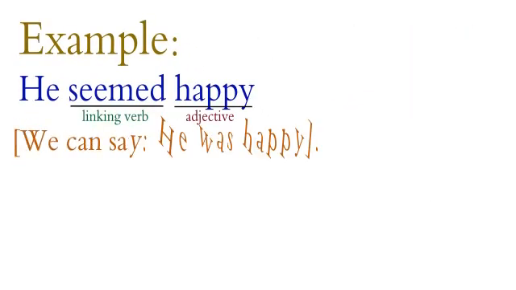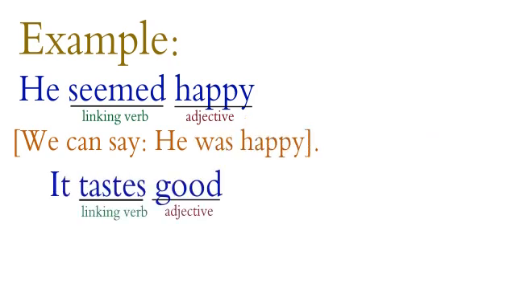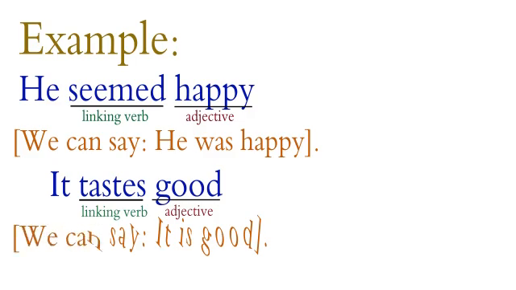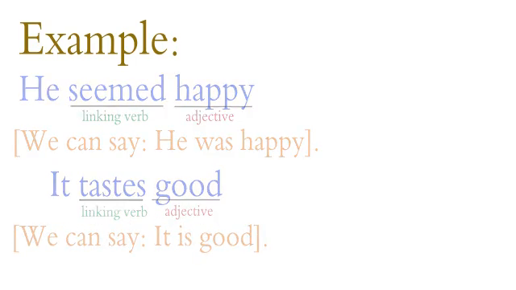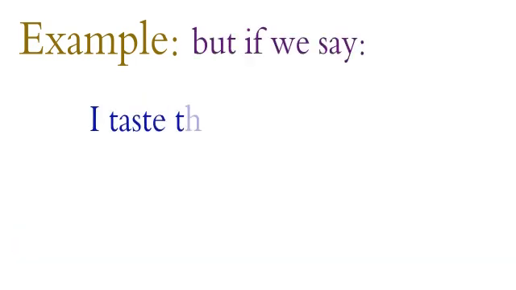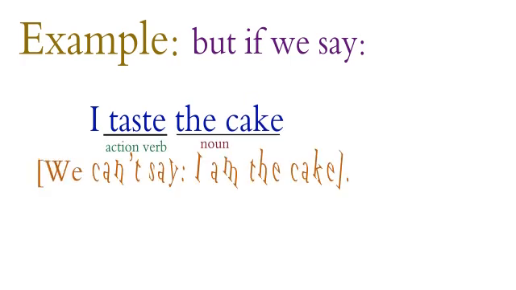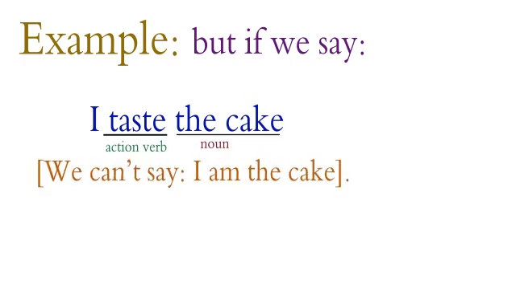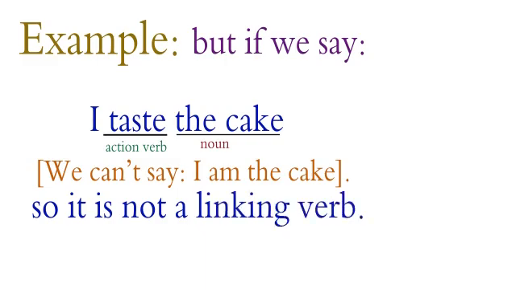Example: he seemed happy. We can say he was happy. It tastes good. We can say it is good. But if we say I taste the cake, we can't say I am the cake. So it is not a linking verb.